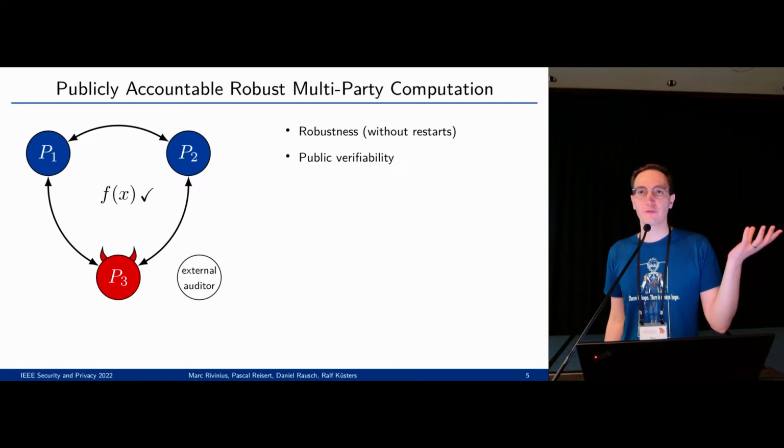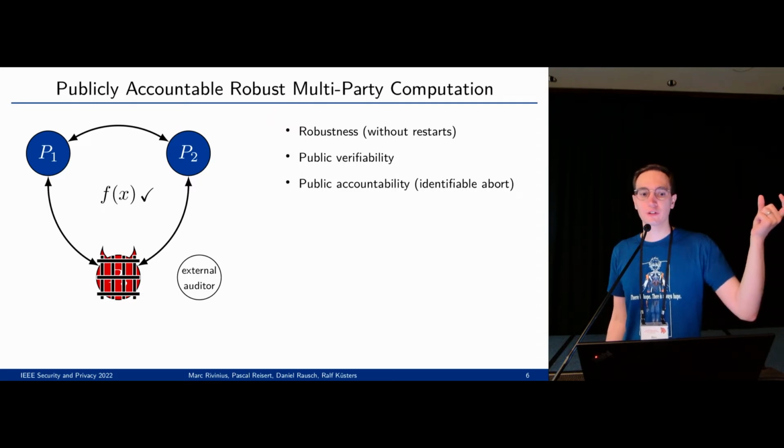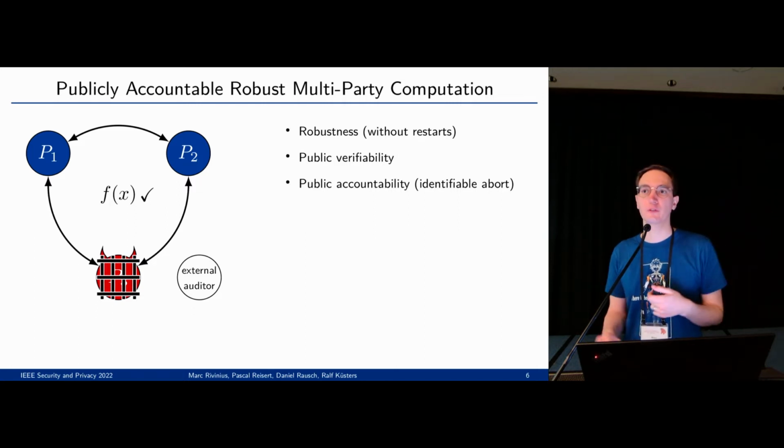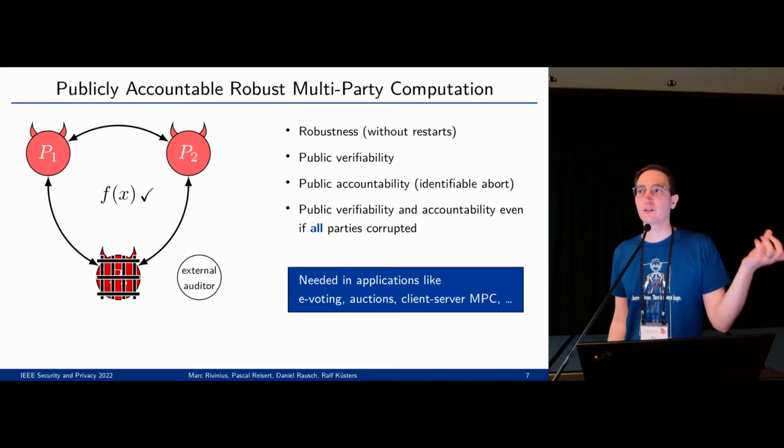With public verifiability, an external party can check if the result is correct or not. And with accountability, you can check which parties try to manipulate the result or which parties made the protocol abort if the malicious behavior was above the threshold. And verifiability and accountability can also hold if all the parties doing the multi-party computation are corrupted.